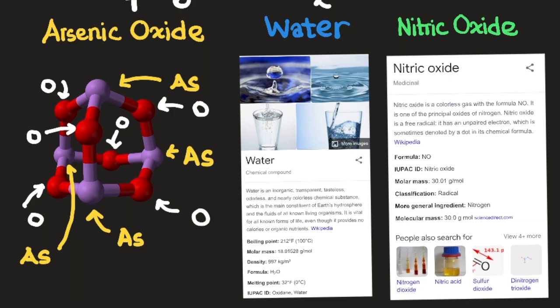Its melting point is 32 degrees Fahrenheit. Its IUPAC ID is oxidane or water. Here we have nitric oxide.